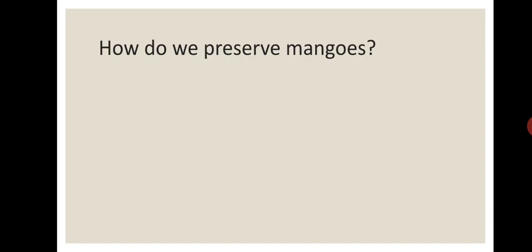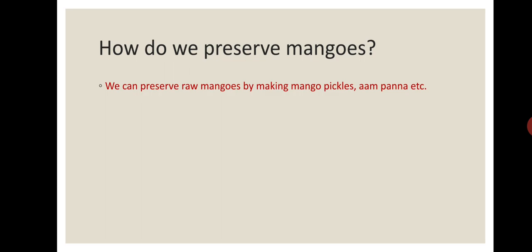Now, students, you have to answer the following questions. First, how do we preserve mangoes? Look, we can preserve raw mangoes, that is unripe mangoes, and also ripe mangoes.